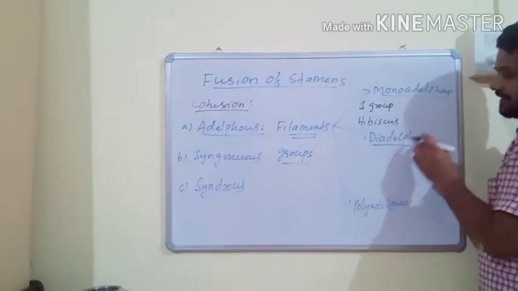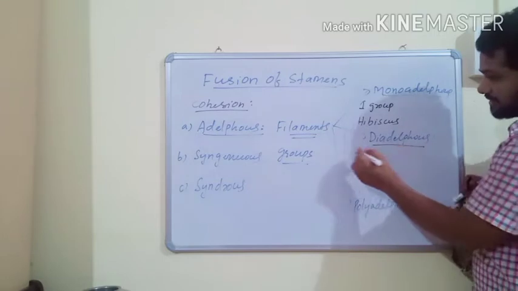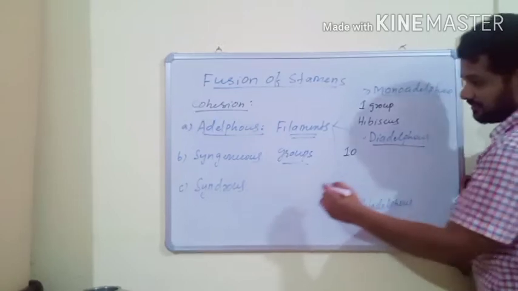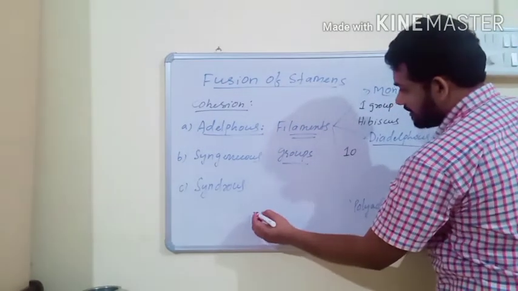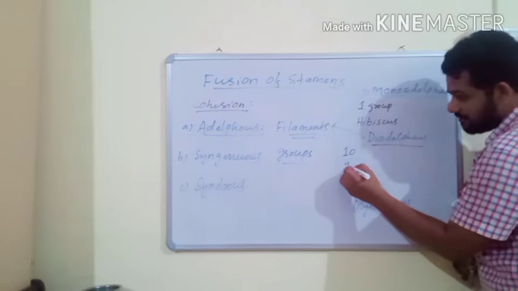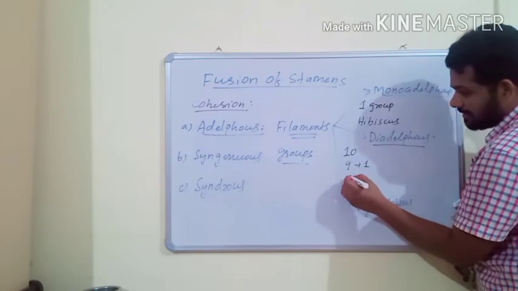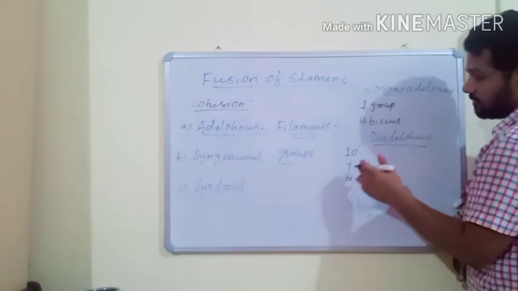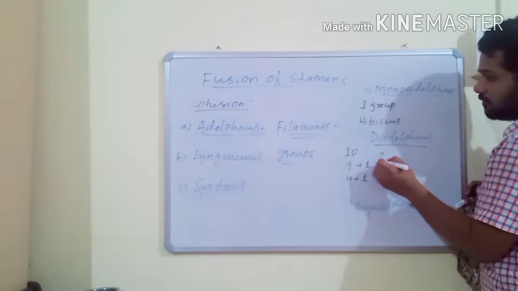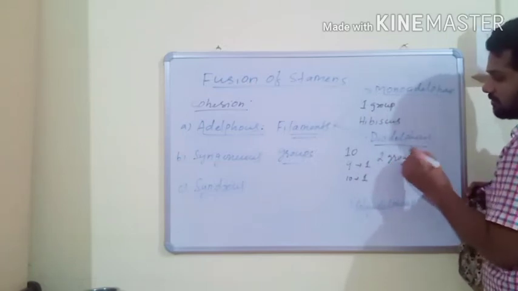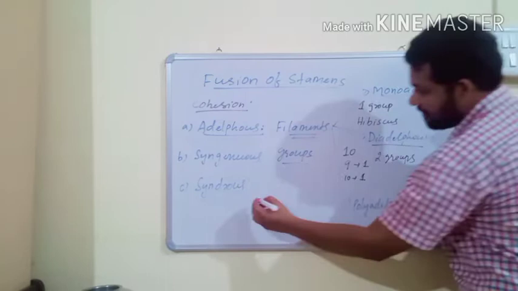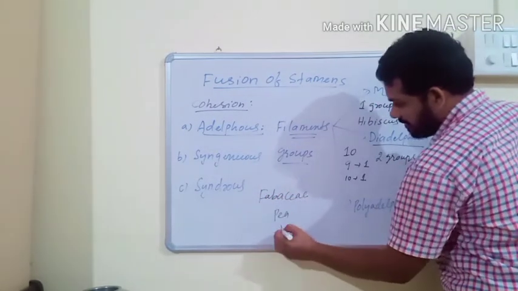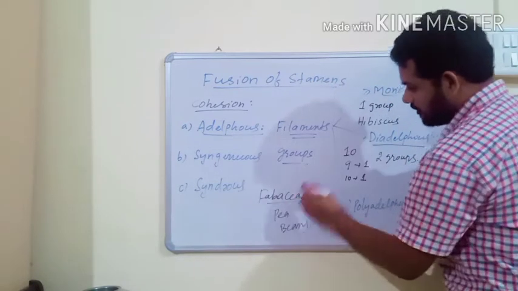Then second one is diadelphous. It is very important. In this condition, the androecium has 10 stamens. Out of 10 stamens, filaments of 9 stamens fuse to form one group, and the 10th filament is free and appears as another group. The filaments of all the stamens fuse to form two groups, hence this condition is known as diadelphous condition. Diadelphous condition is usually the characteristic feature of Fabaceae family. Pea, bean, all these plants belong to Fabaceae family.